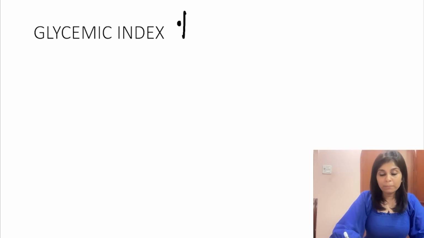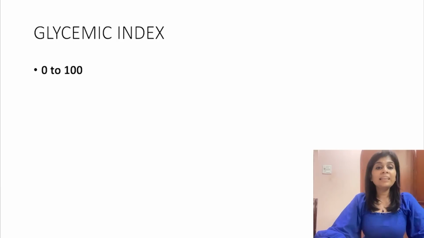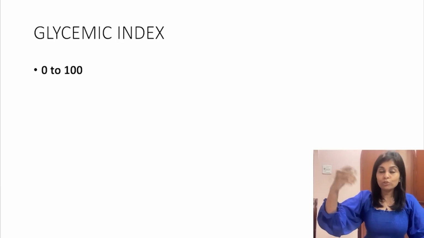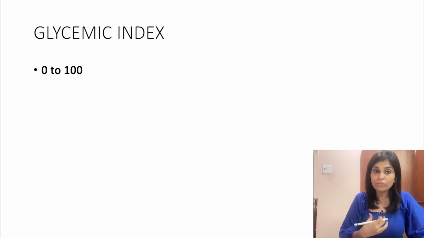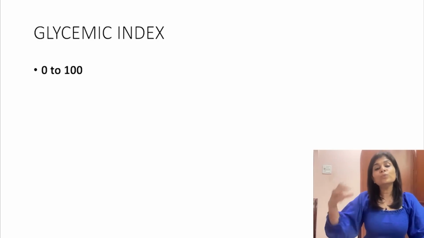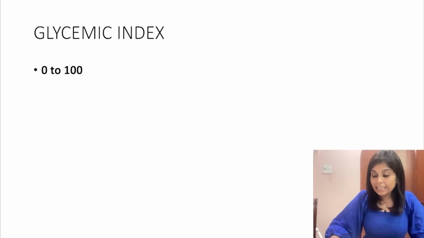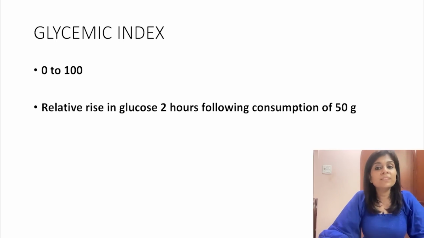Okay, so a bit about glycemic index. It's expressed as a percentage. So every food will be assigned a number of glycemic index between 0 and 100. Okay, and reason is it is nothing but a relative increase in plasma glucose 2 hours after ingestion of 50 gram of that particular food, when compared to the rise in plasma glucose 2 hours after ingestion of 50 grams of glucose. So it's a relative value which is expressed as a percentage.